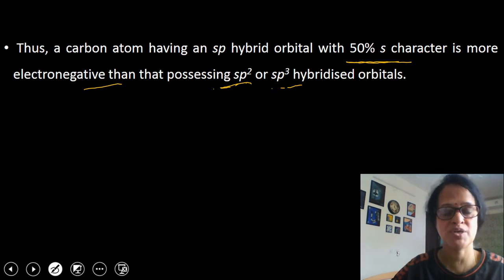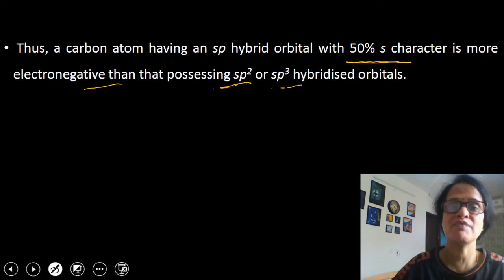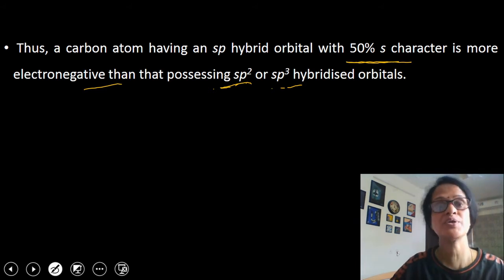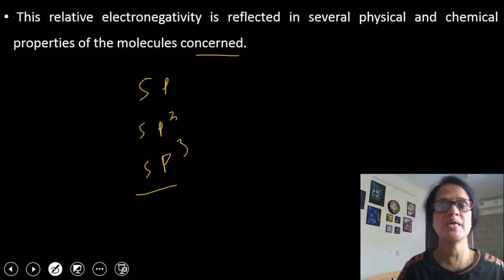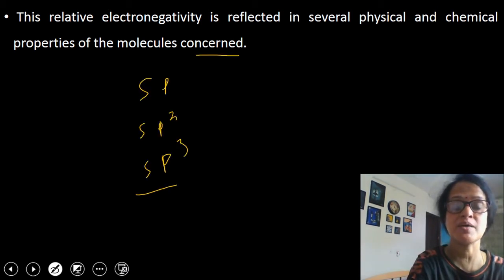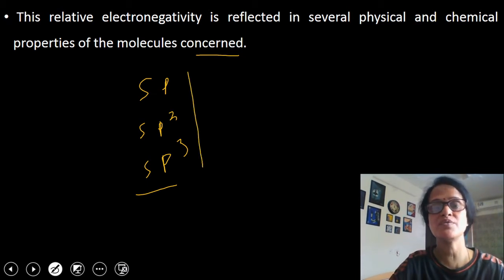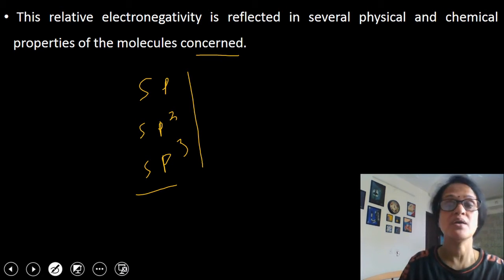So we have seen 2 points here. First, we have seen that the more the s character, the bond will be shorter and stronger, and the more the s character, the electronegativity of the carbon atom will be more. Now, the relative electronegativity is reflected in several physical and chemical properties of the molecules concerned. sp, sp2 and sp3 hybrid carbon atoms have different electronegativity. So, the compounds containing sp, sp2 and sp3 hybrid carbon atoms will have different physical and chemical properties.